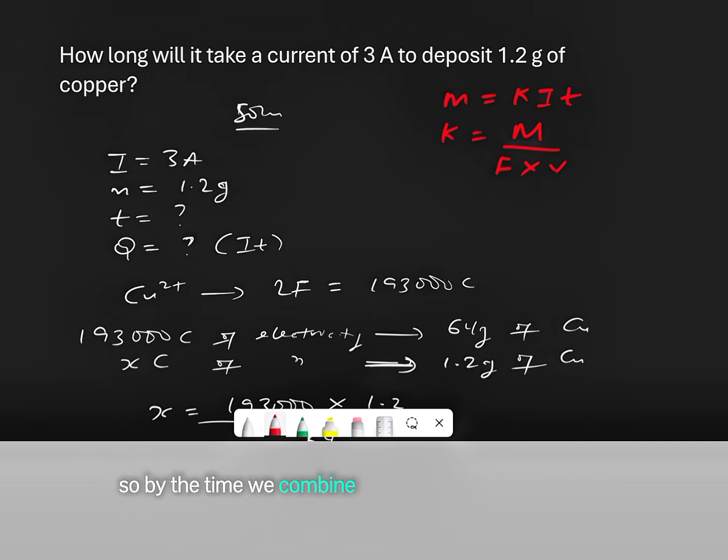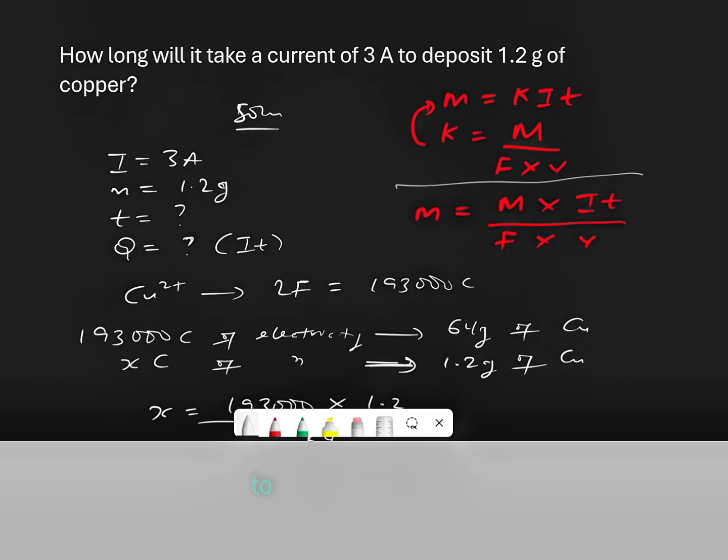So by combining these two formulas, we can have that small m, which is the mass of substance deposited, is equal to capital M times IT all over F times V. So we can simply make use of this formula to directly get our answer in cases where we are not required to show step-by-step workings.